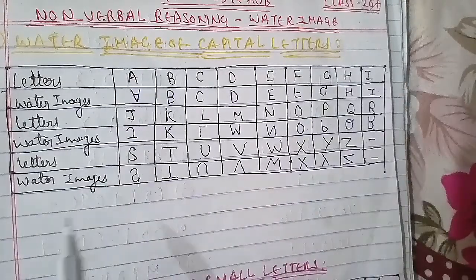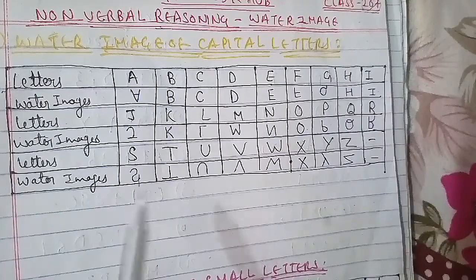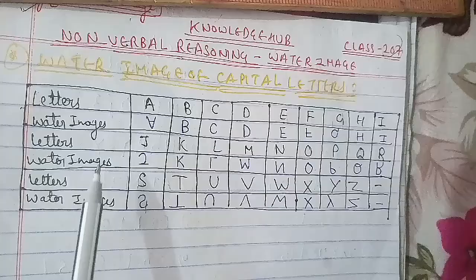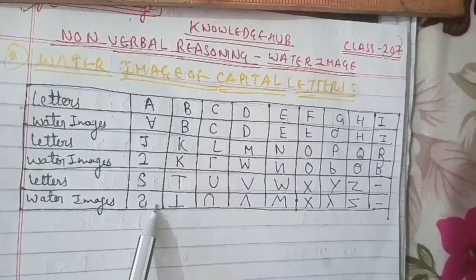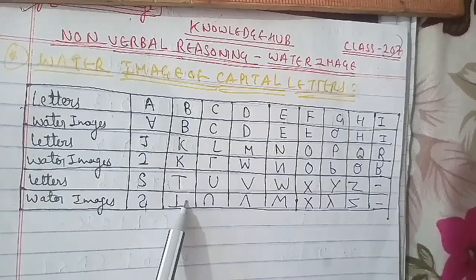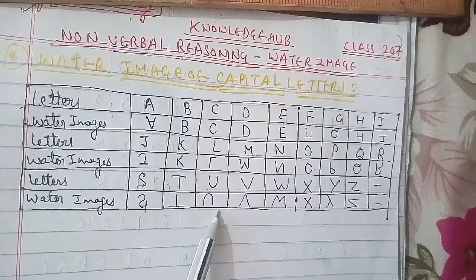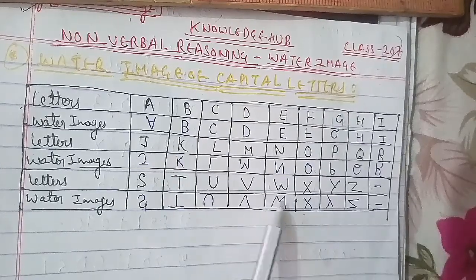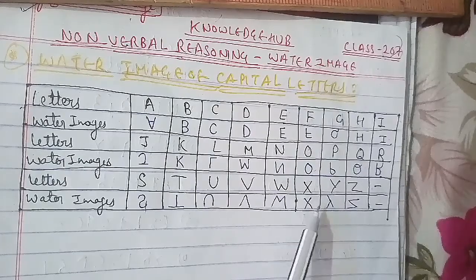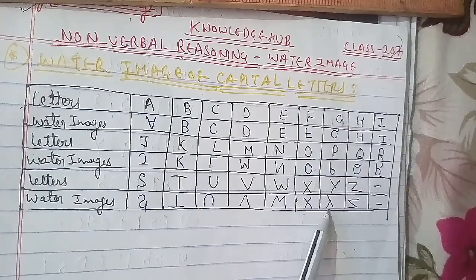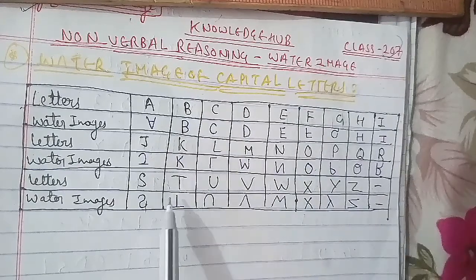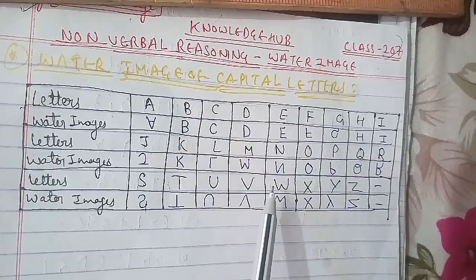You can just note it down, it will be helpful for you as well. This is the letter S, and we have the image of S. Then T, U, V, W, X, Y, and Z, each with its image. That represents the letters as well as their images.